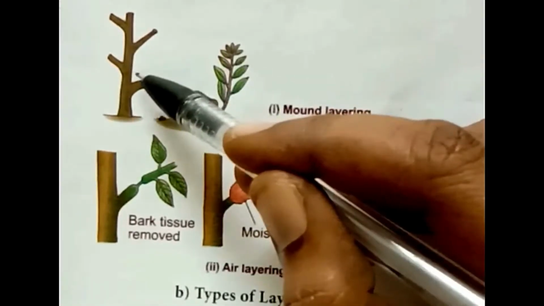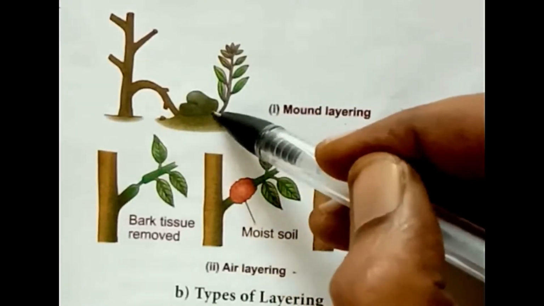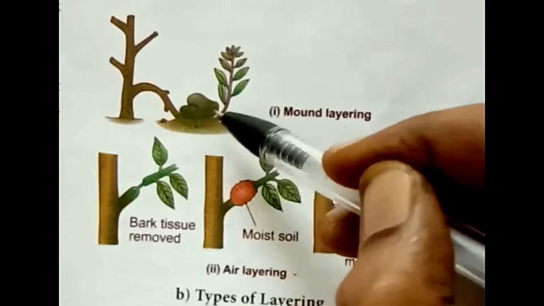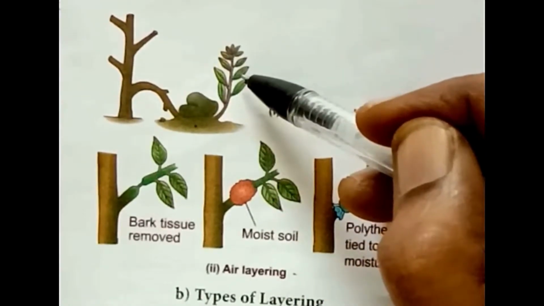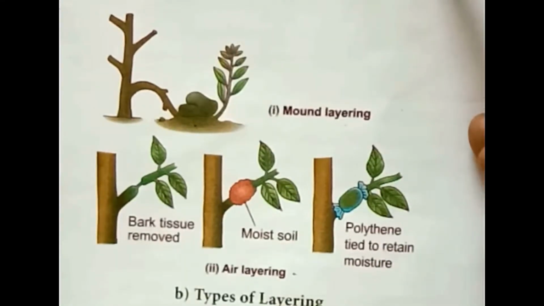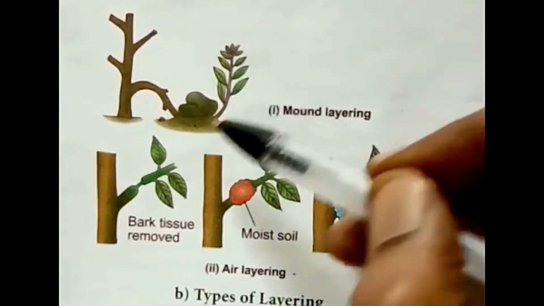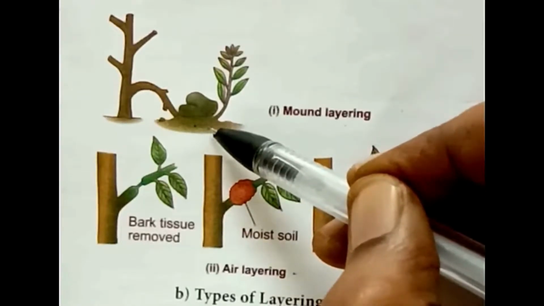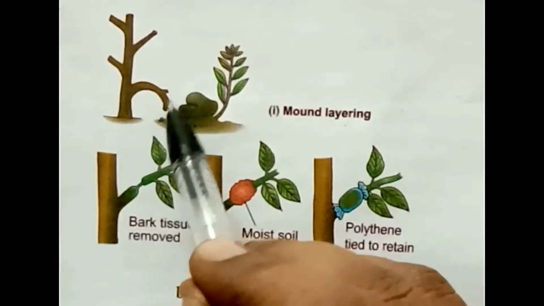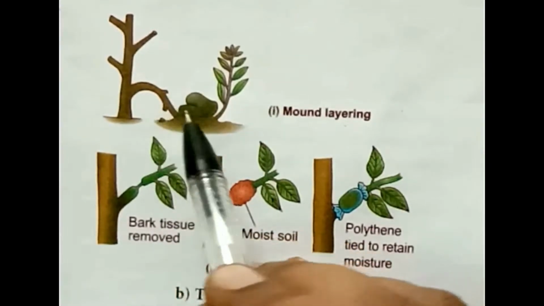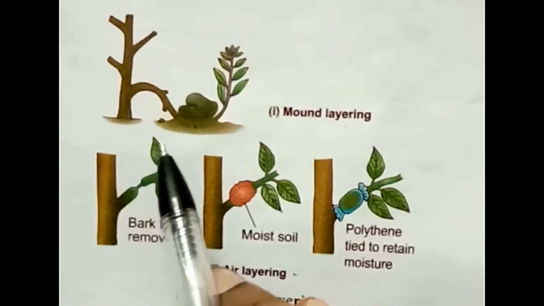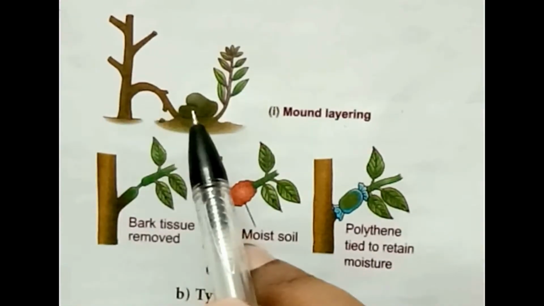The lower branch with leaves is bent to the ground and a part of the stem is buried in the soil, and the tip of the branch is exposed above the soil. After the roots emerge from the buried part of the stem, a cut is made in the parent plant so that the buried part will grow as a new plant. This is what is called mound layering.